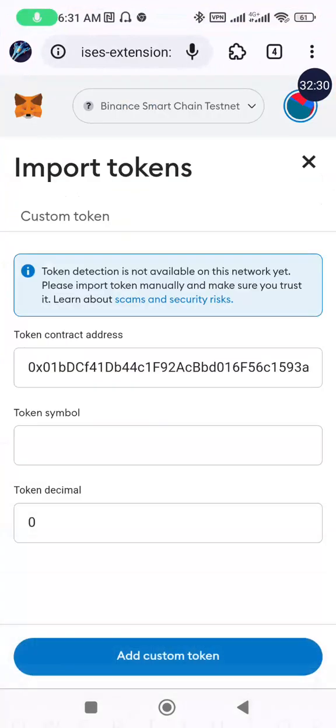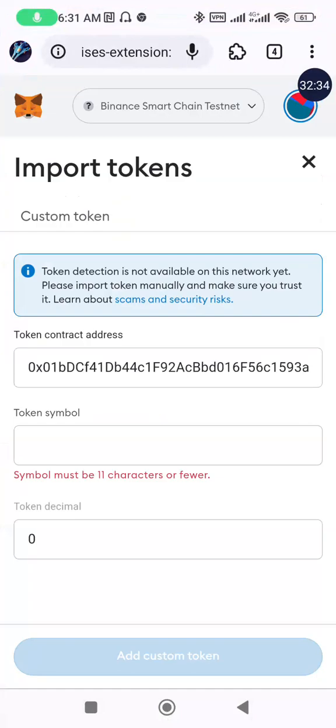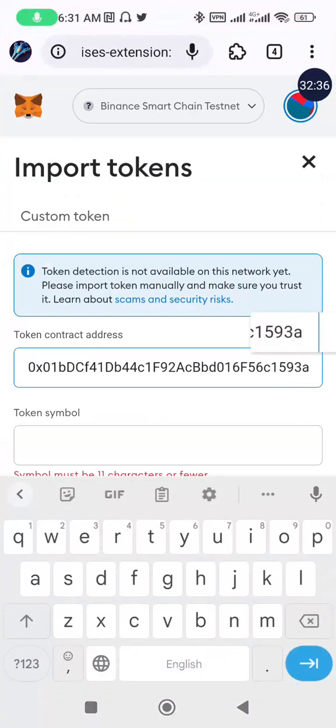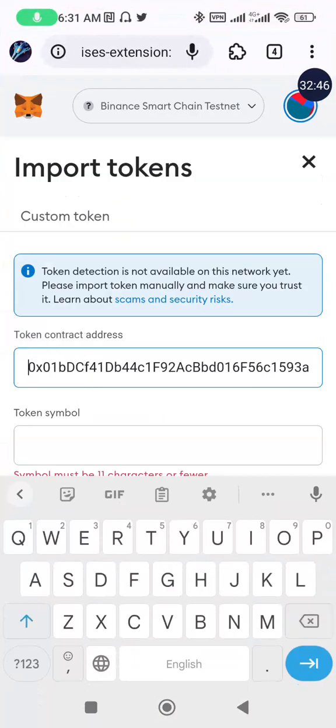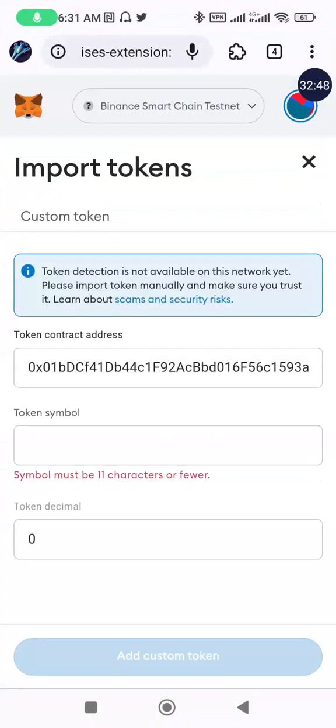Once you click on an empty space, the other information will enter. Let me still check if there's any other information preventing this from entering successfully. There must be something preventing it. Let's still check it out.